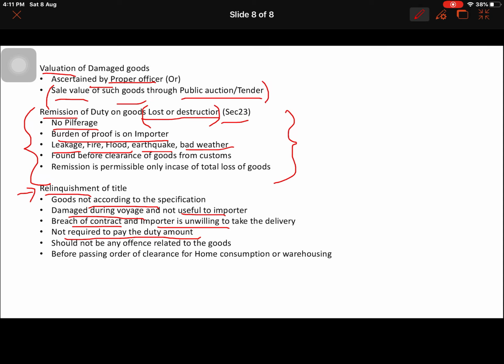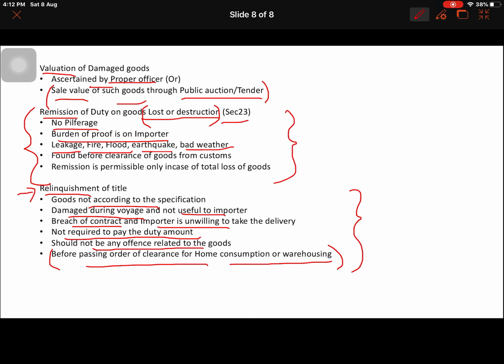Relinquishment of title is nothing but saying that I am not owning this good, it is not my responsibility, but it is addressed to me, and I am relinquishing my title on the goods. So customs can do whatever it wants to do, which makes sense. There should not be any offense related to the goods. If any offense is related, you cannot relinquish your title. This must be done before passing the order of clearance for home consumption or warehousing. If this clearance has happened, you cannot relinquish your title, those are your goods and you need to protect them. So before that you can do so.